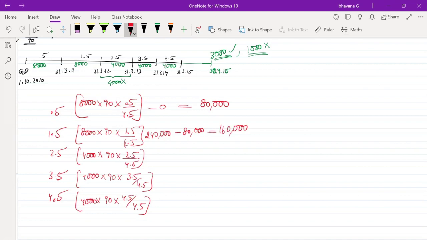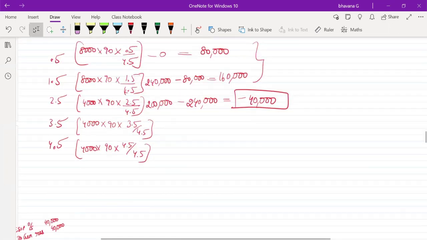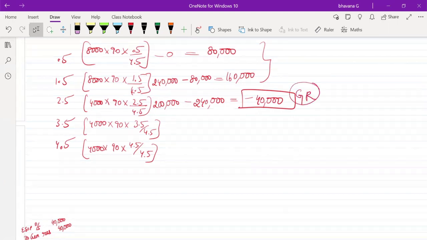Third year, how much was it? It was 4,000 into 90 into 2.5 by 4.5. It was 2 lakh rupees. 2 lakh minus, I mean, sorry, 2 lakh minus both of these, right? Cumulatively both. So 80,000 plus 1,60,000, it was 2,40,000. So 2 lakh minus 2,40,000, here you got an excess of 40,000. What will you do with this excess of 40,000? Can someone answer? You tell me and move on to the next question. Next one was general reserve. Very good. Perfect. General reserve, you will transfer this.